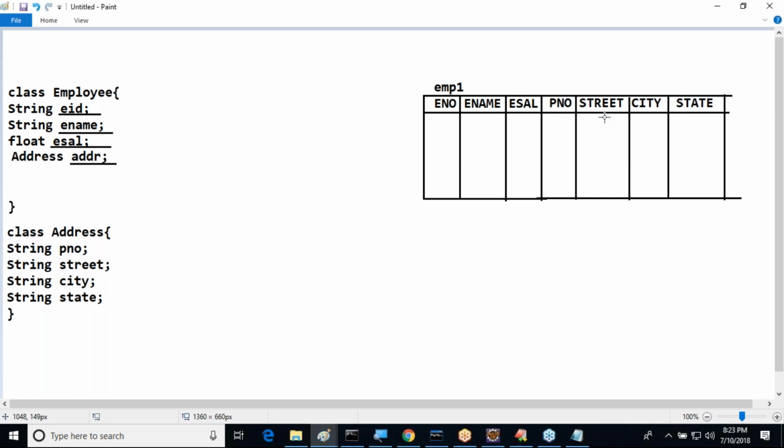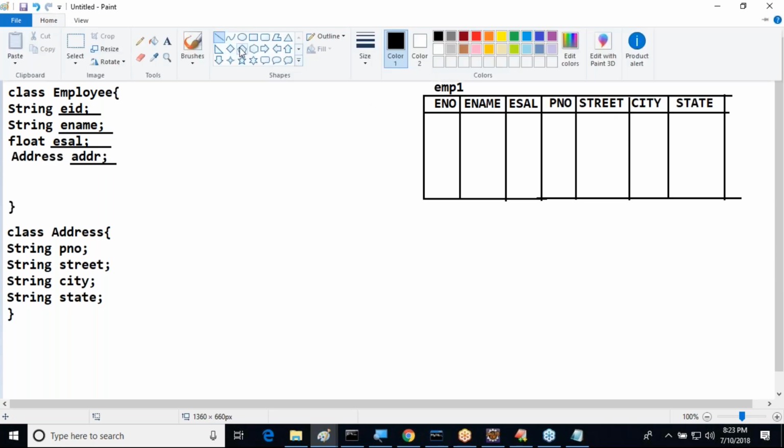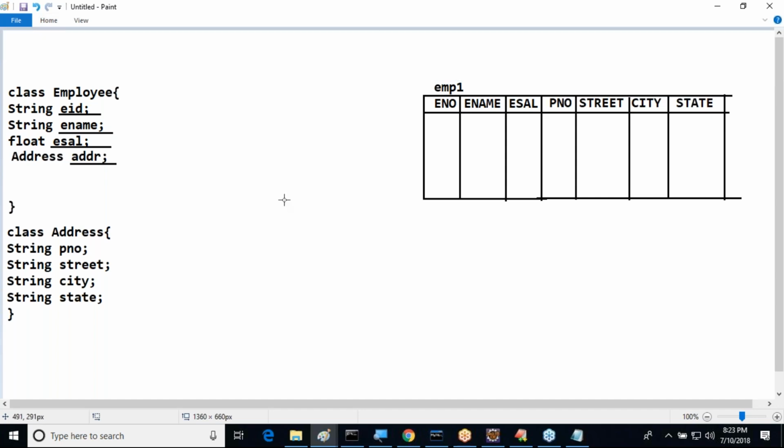If you want to improve data persistency in this particular context, we have to resolve this granularity mismatch. If you want to resolve this granularity mismatch, what do we have to do? We need to go for ORM.